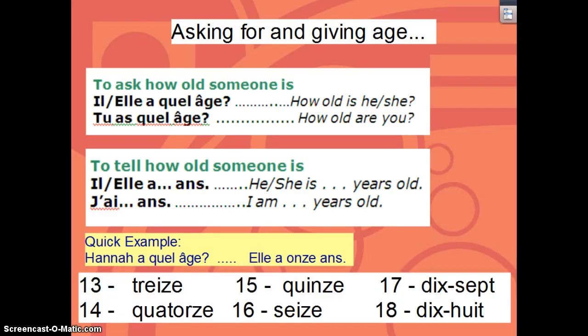One other thing that I wanted you to write on your notes page was a quick recap of those numbers. These are the most typical ages of my students, so go ahead and jot these down one more time so you've got everything in one spot to use it. If you are 13 years old, you are 13 ans. If you are 14 years old, you are 14 ans. If you are 15 years old, you are 15 ans. If you are 16 years old, you are 16 ans. If you are 17 years old, you are 17 ans. And if you are 18 years old, you are 18 ans. Again, if you need to pause the video because I went a little quick there, by all means, but I wanted to go ahead and recap those for you just real quick.